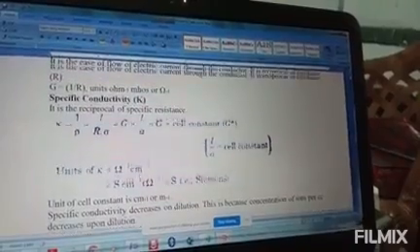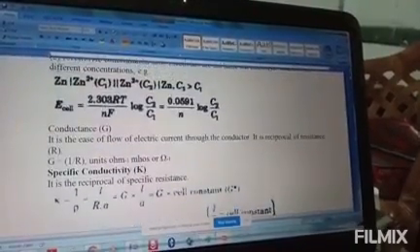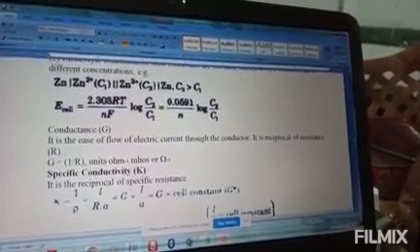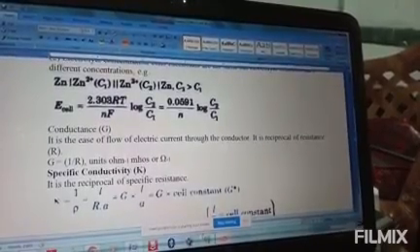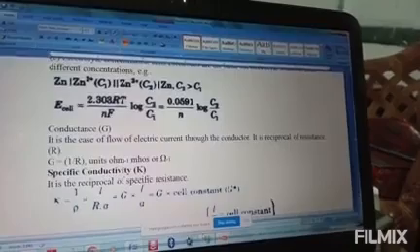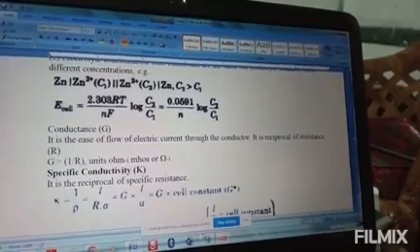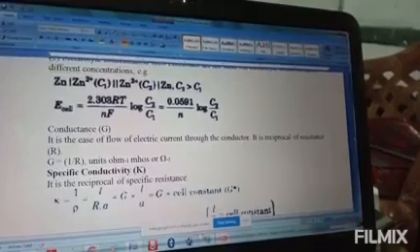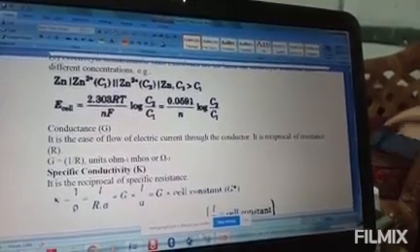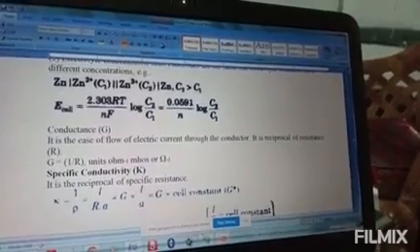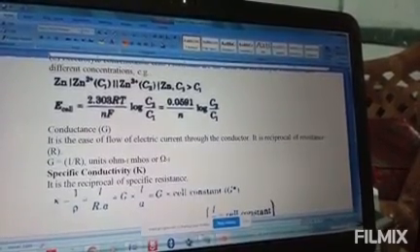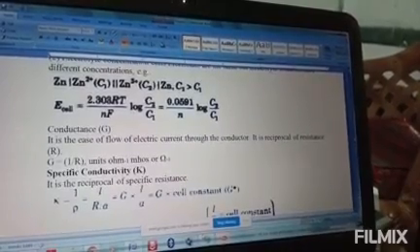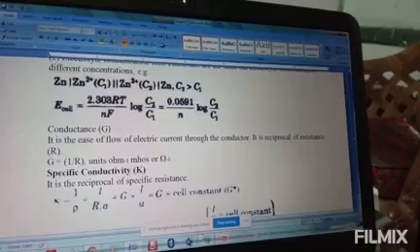Now the next topic we need to go to is conductance. What we have discussed is up to page number 72 to 74, which we have already discussed in this part.